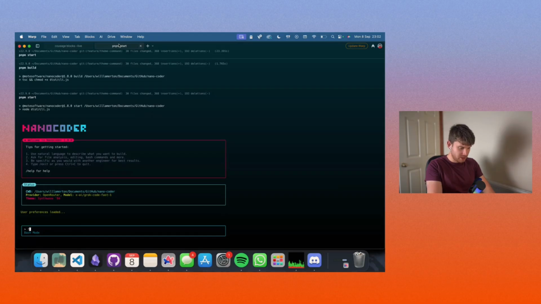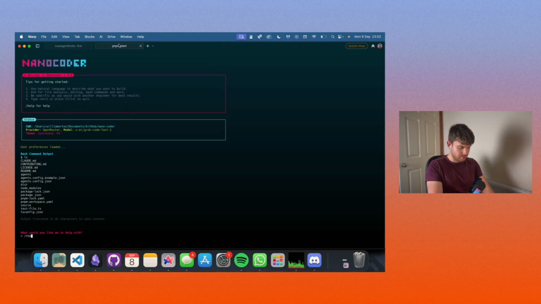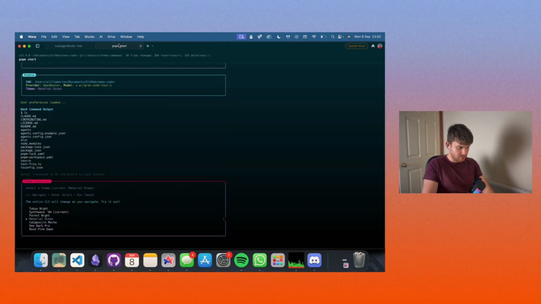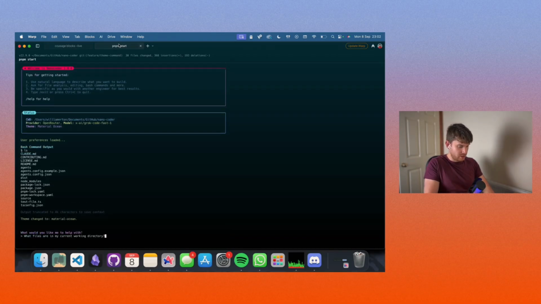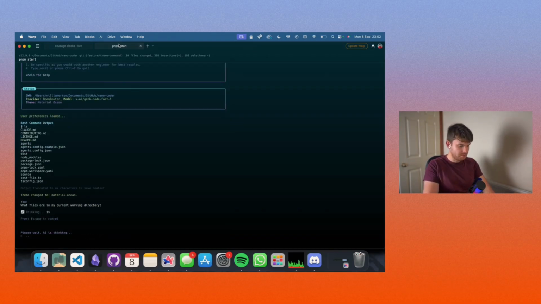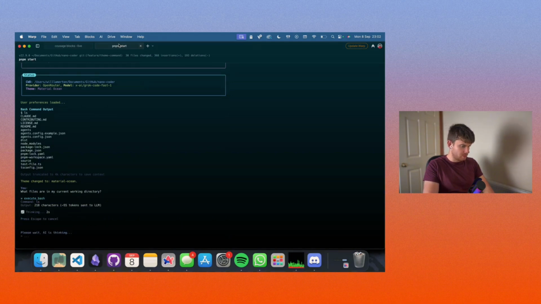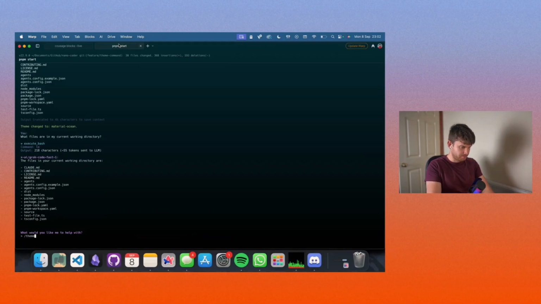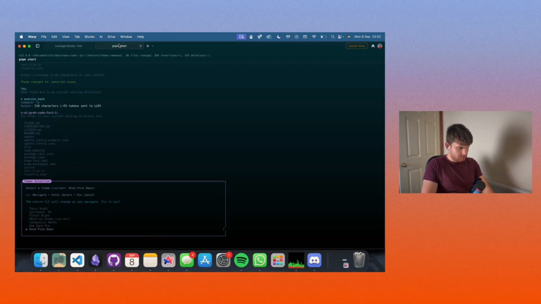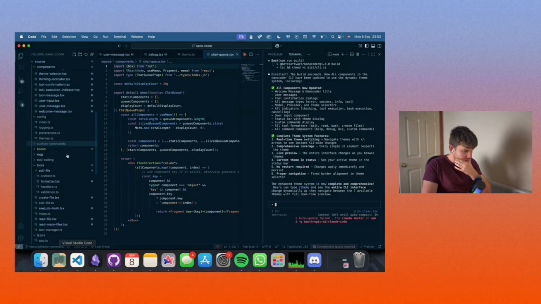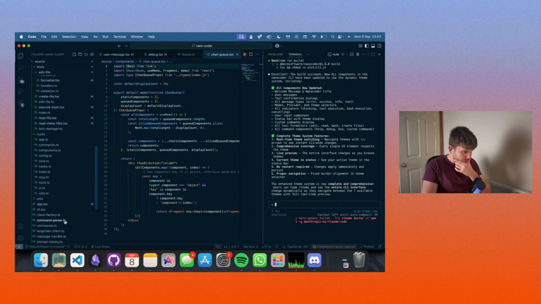If I go bash mode, yeah, it looks good. And let's go theme. Does change. Material Notion. Let's go and run what files in my current working directory. When it's done that, we'll run that. Yeah, of course. We'll now go theme. The edit file tool still doesn't change. Oh no, the execute bash one doesn't change. Why does the execute bash one not change?